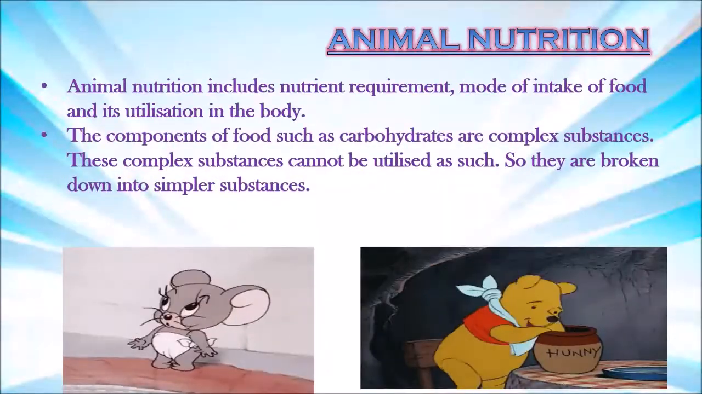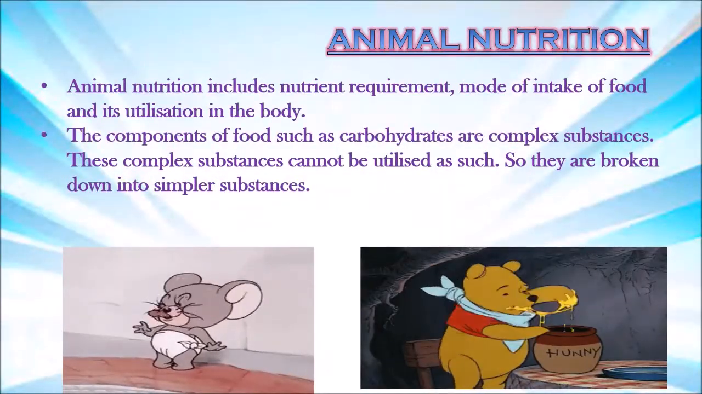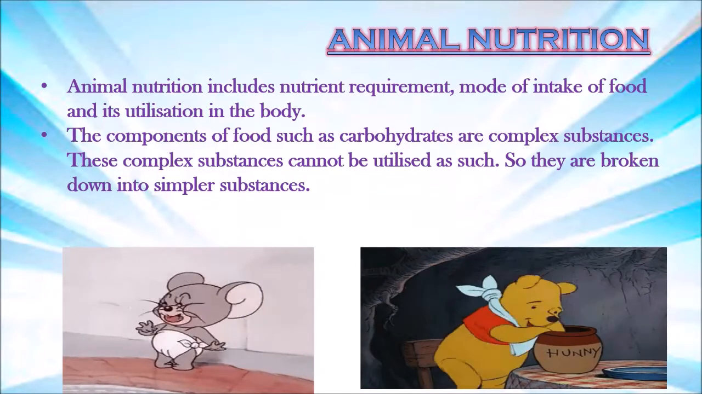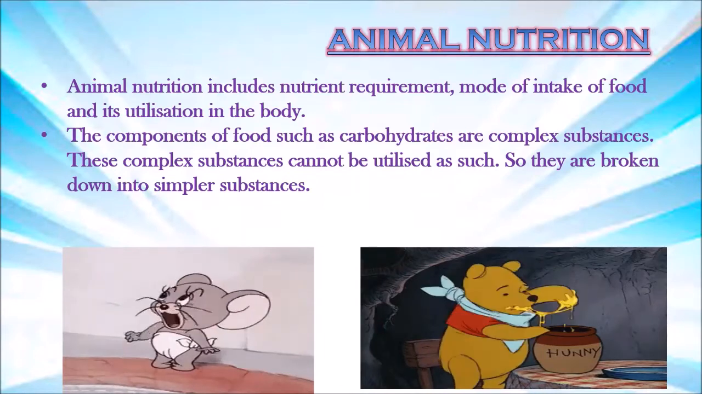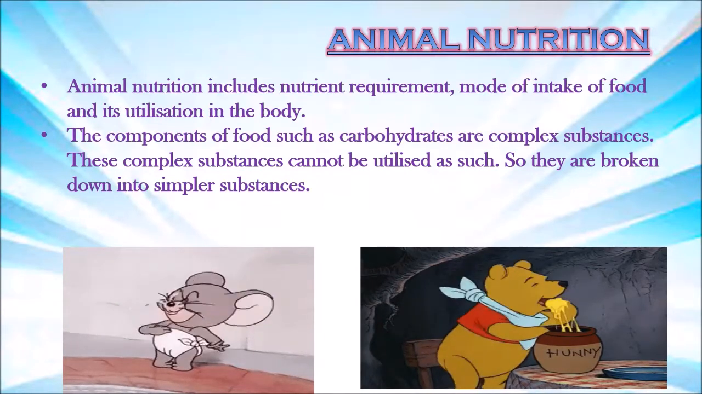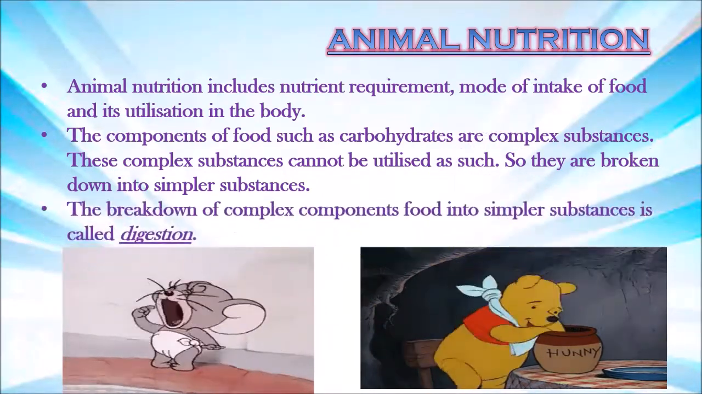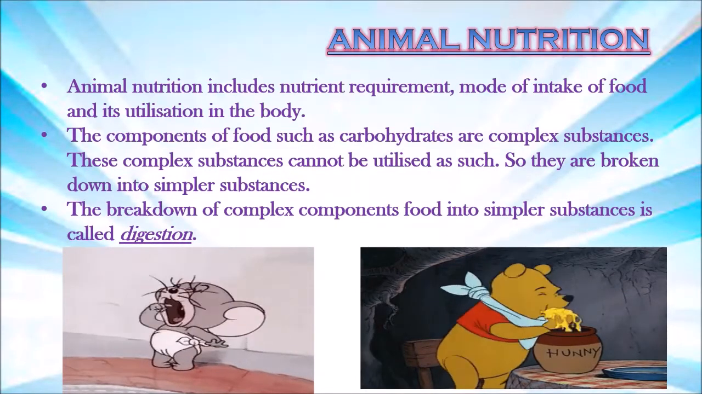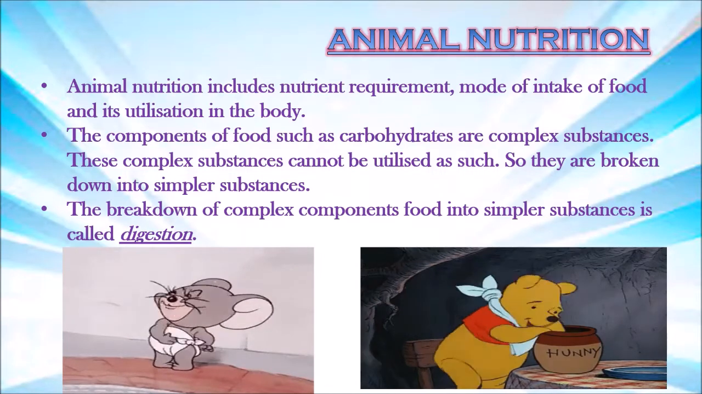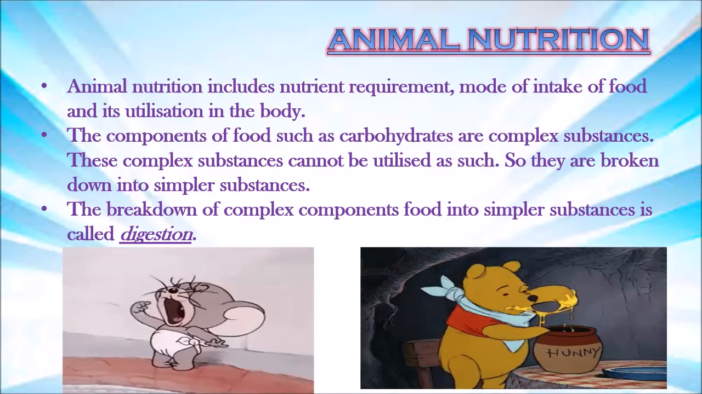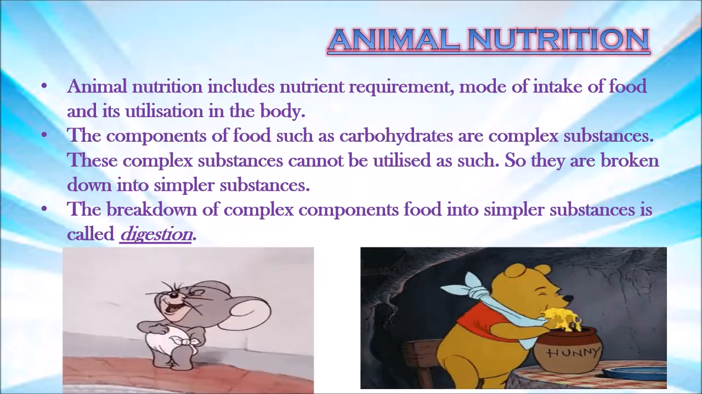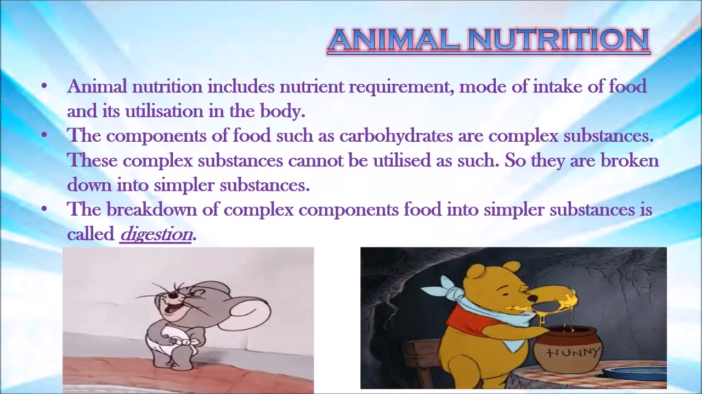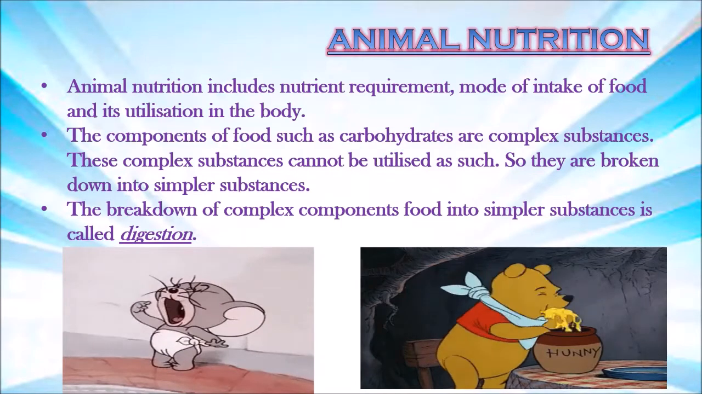Okay? The components of food, such as carbohydrates, are complex substances. These complex substances cannot be utilized as such, so they are broken down into simpler substances. The breakdown of complex components of food into simpler substances is called digestion. So your body cannot absorb the nutrients directly. The complex substances have to be broken down into simpler substances, and the process of doing that is called digestion.